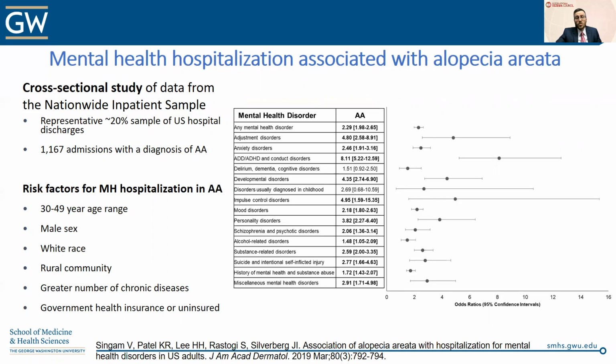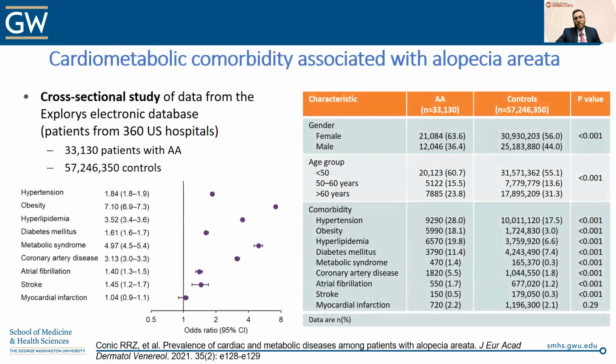The risk factors observed for mental health hospitalization in alopecia areata included middle-aged adults, male sex, white race, hospitalization in a rural community, greater number of chronic diseases, and those who had no or public insurance. Some of this may be proxy measures of more severe or more uncontrolled disease, and this certainly warrants further investigation.